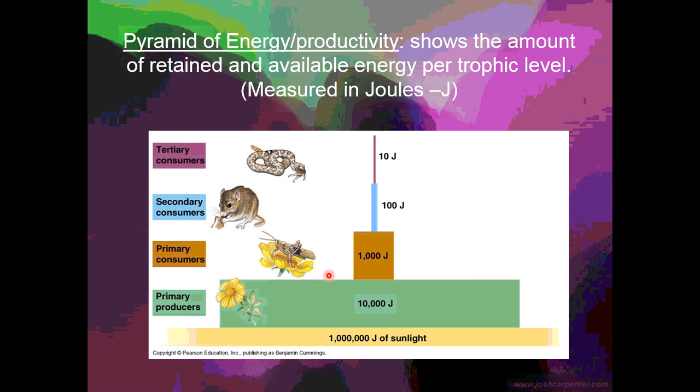So if the primary consumers have 1,000 joules of energy, the secondary consumers can only retain 100 joules, and the tertiary only 10, which is why we see so many fewer tertiary consumers in an ecosystem than primary consumers or plants.